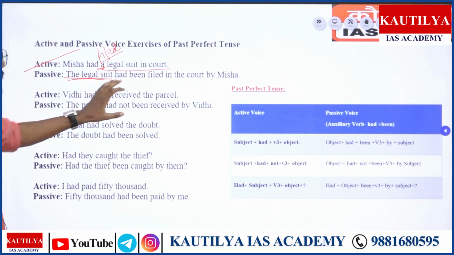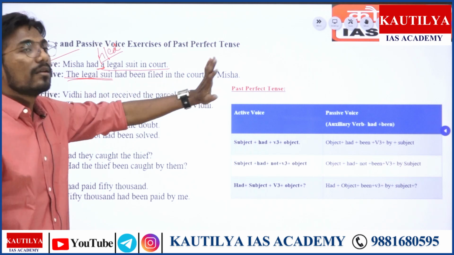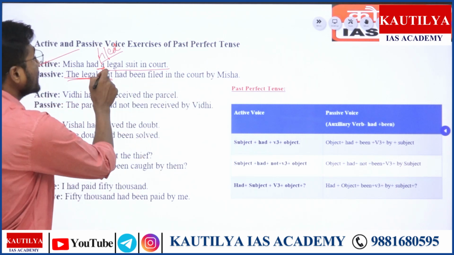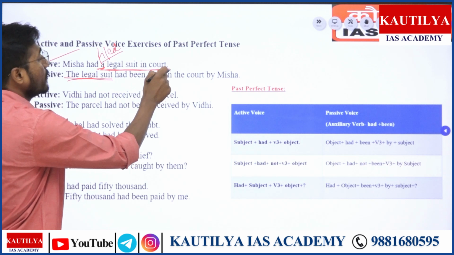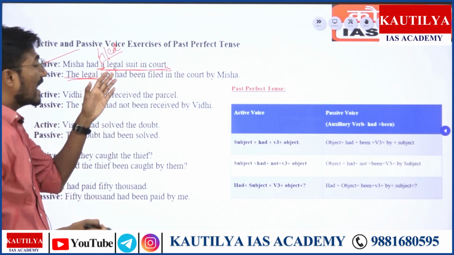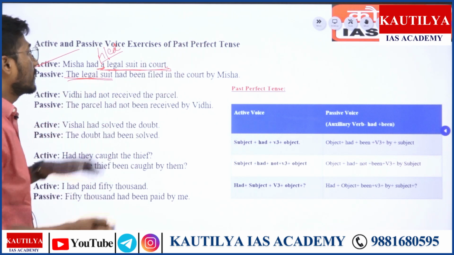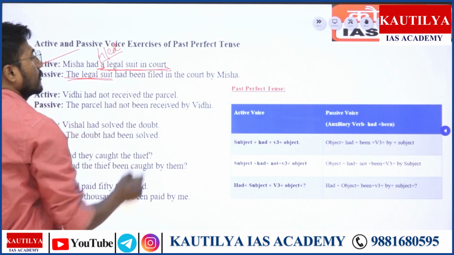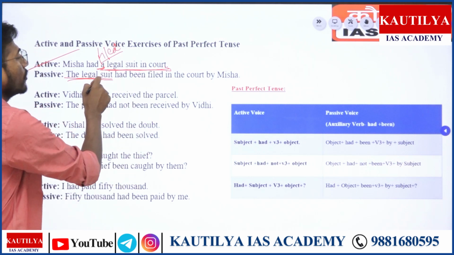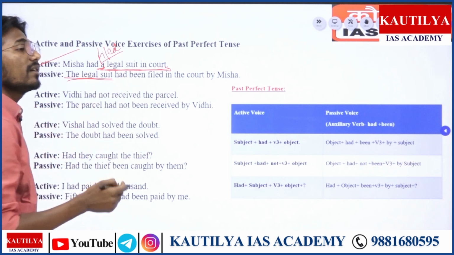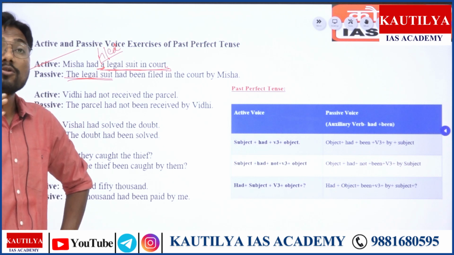The legal suit had been filed in the court by Manisha, because you cannot take this entire phrase as a subject of it. A legal suit in the court had been filed by Manisha. You can say this as well. There is no problem.